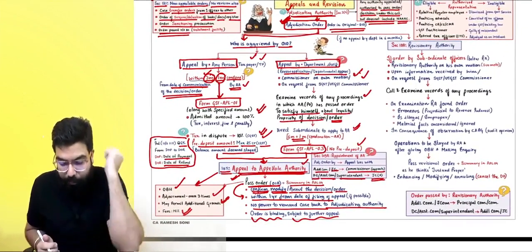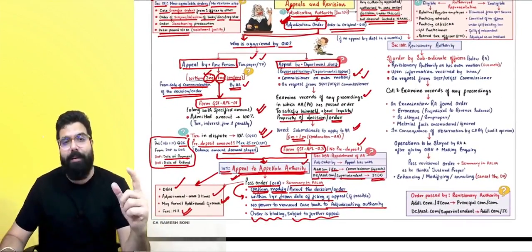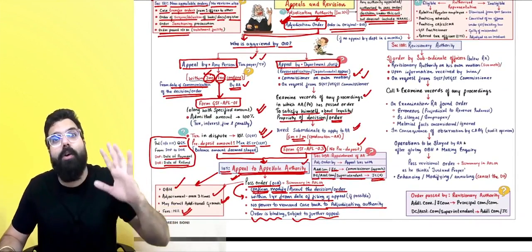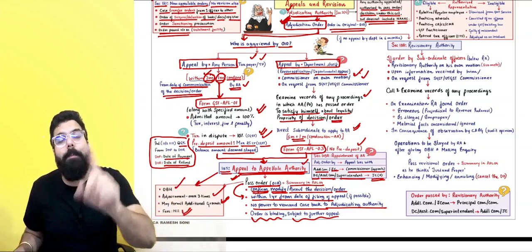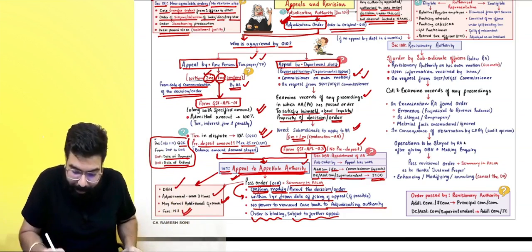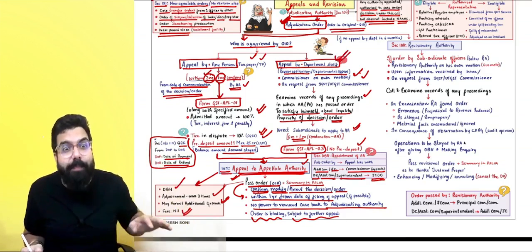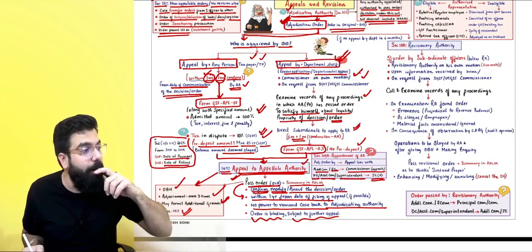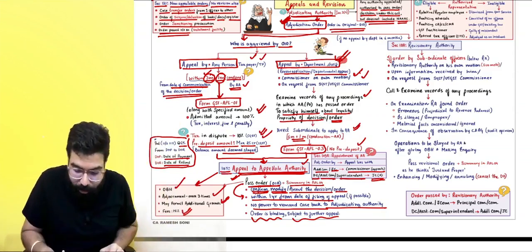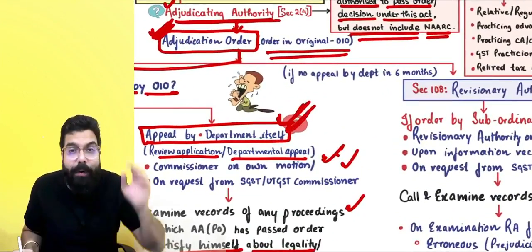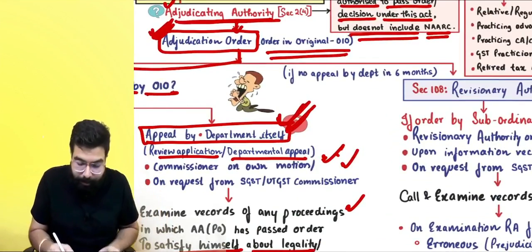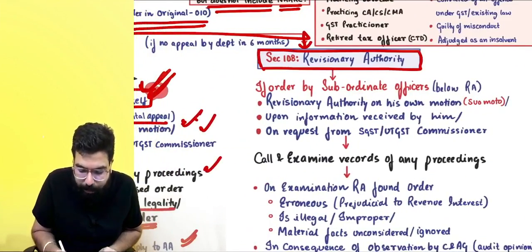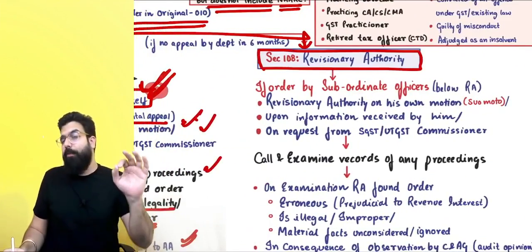Now listen to me very carefully. If the taxpayer can't go for an appeal within 3 months plus 1 month, they can't go for an appeal. But if the department did not go for an appeal within 6 months and now something is found, that there is a loss to the revenue because the adjudicating authority passed an order and the department did not go for an appeal within 6 months, then the revisionary authority, section number 108, may act. They are talking about the revisionary authority, very important.